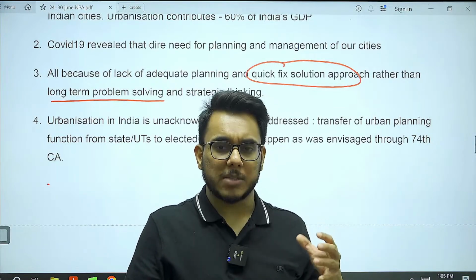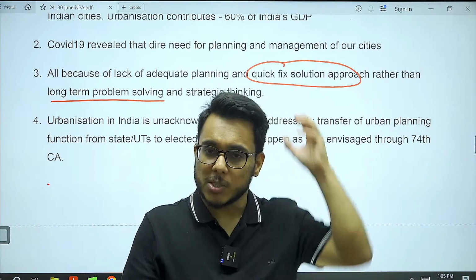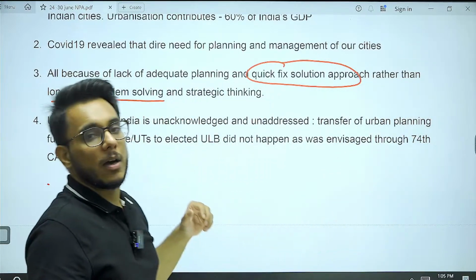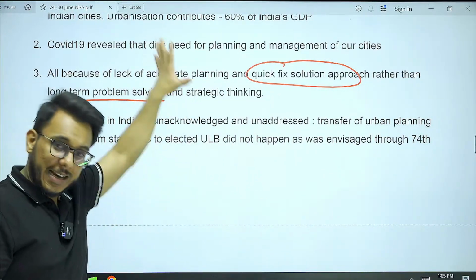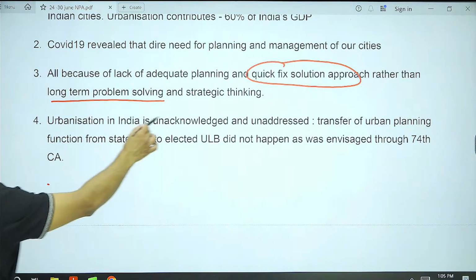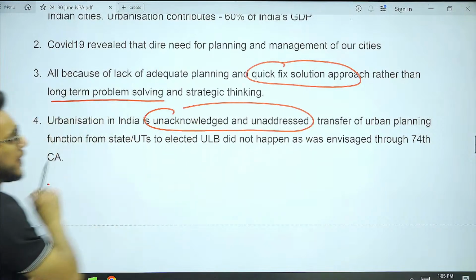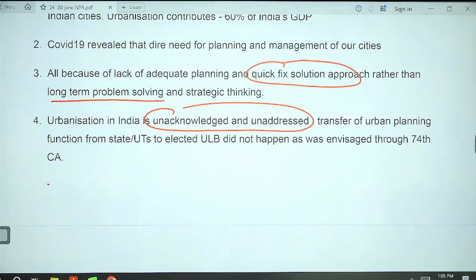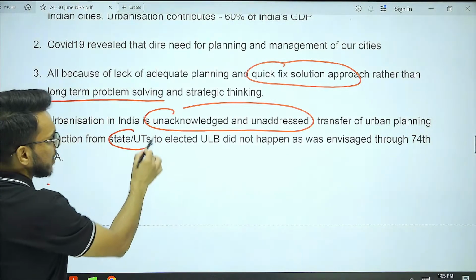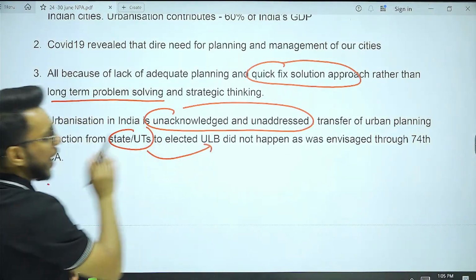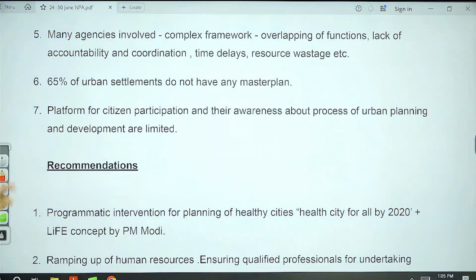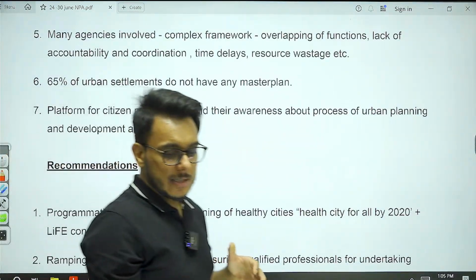And whenever these problems happen, policy makers are always focused on quick fixes, a band-aid approach, rather than going for long-term solutions. Niti Aayog report has talked about this. Also, Niti Aayog says that urbanization in India is unacknowledged and unaddressed. Unacknowledged and unaddressed. So basically, the transfer of the urban planning function from states to elected ULBs doesn't happen.